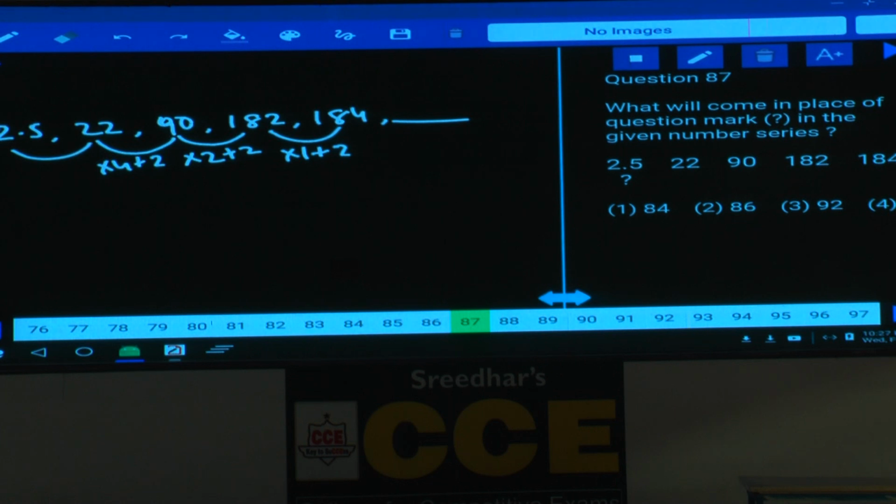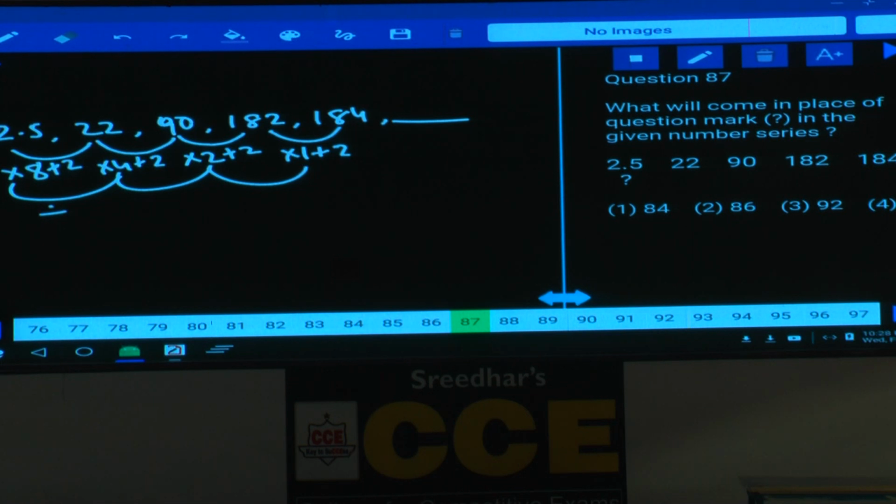And here it must be, now check out the relation here, 1 into 2 is 2, 2 into 2 is 4, 4 into 2 is 8. Now 2.5 into 8, how much? 2.5 into 8. Tell me, how much does it come to? 20. 20 plus 2 is 22, isn't it?